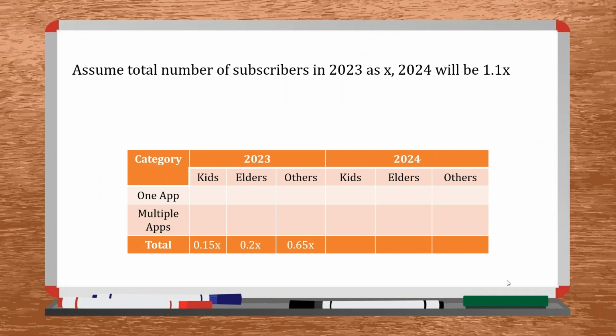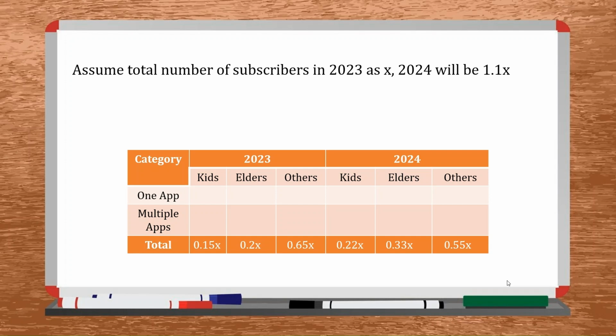So I am translating everything in the language of x, so that towards the end, when I have certain concrete information, I will just equate that information and find the value of x that will give me all these possible values. Now, we have 20% kids in 2024. That means 20% of 1.1x, that is 0.22x. Elders is 30%, that is 0.33x. And others would be 50%, that is 0.55x. So this is the total of kids, elders, and others in 23 as well as in 24.